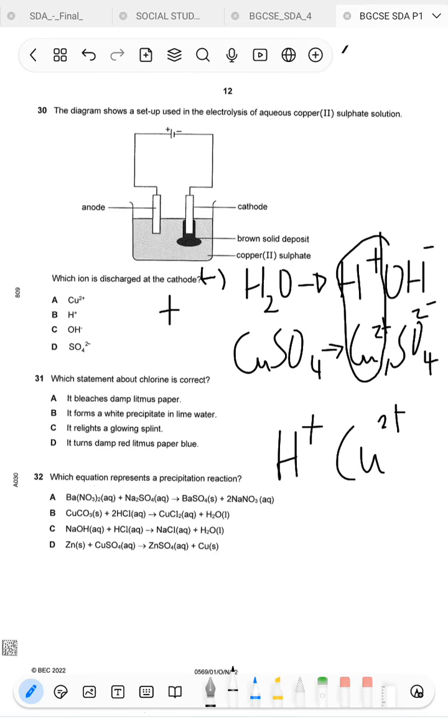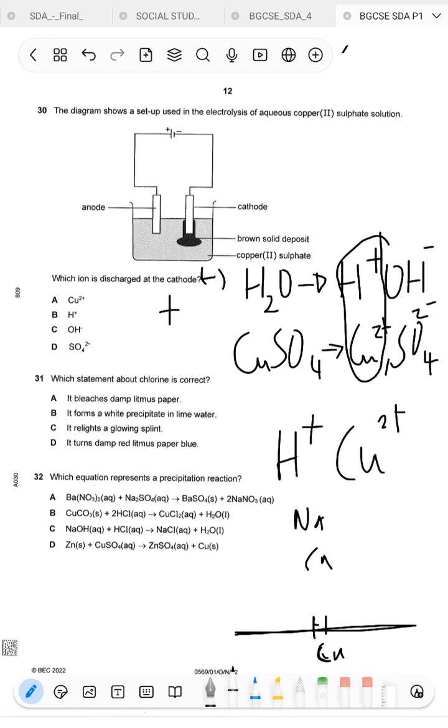According to rules of discharge, you look at the reactivity series. With the reactivity series, you have sodium, calcium, etc., and then you have hydrogen here, then you have copper, silver, gold. Okay, so I'm just going to pick the ones that I have here, which is the copper and the hydrogen.